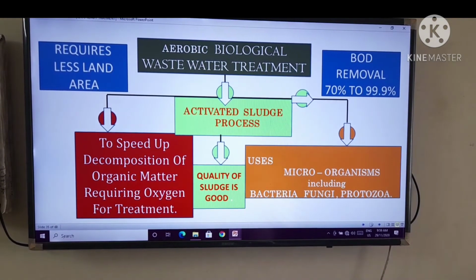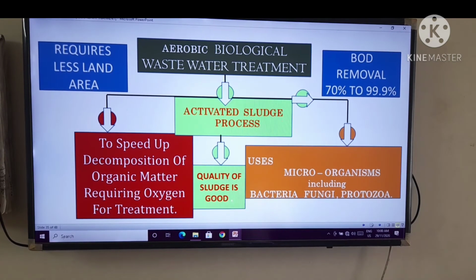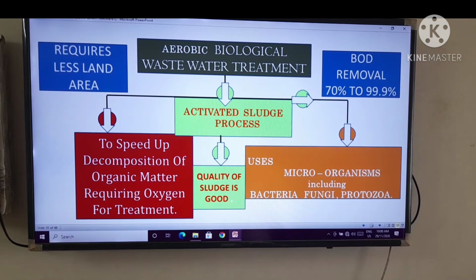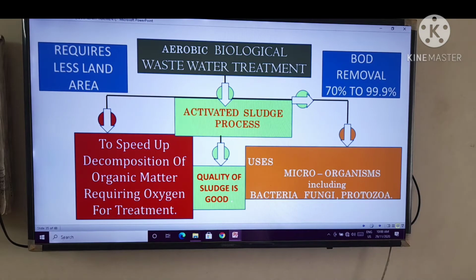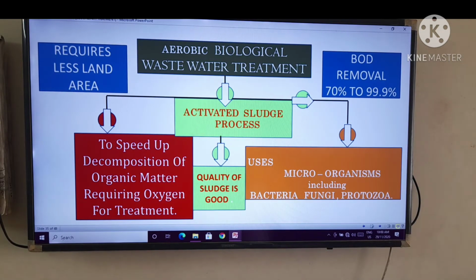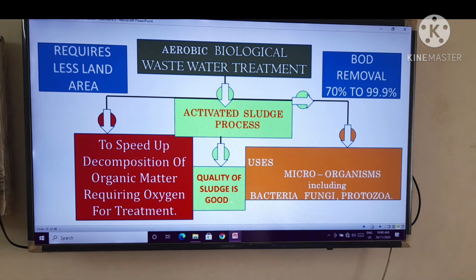Now, in this aerobic biological wastewater treatment, that is the activated sludge process, the microorganisms we use to oxidize are bacteria, fungi and protozoa, right?